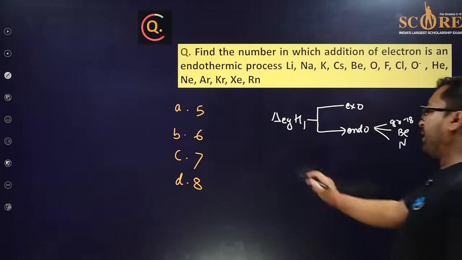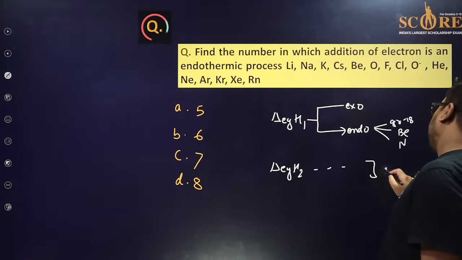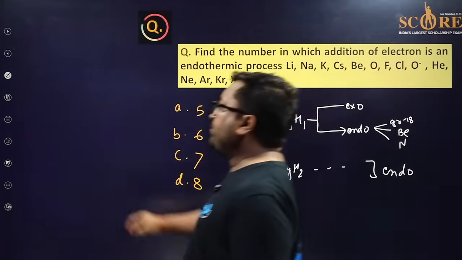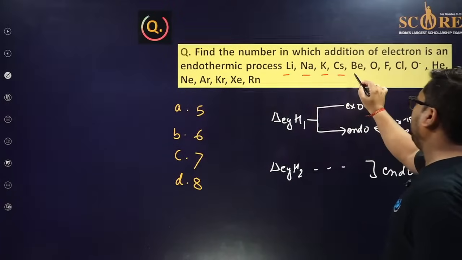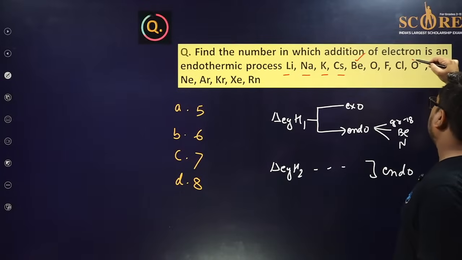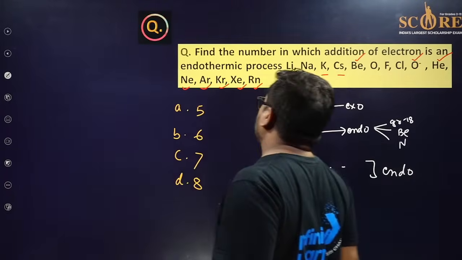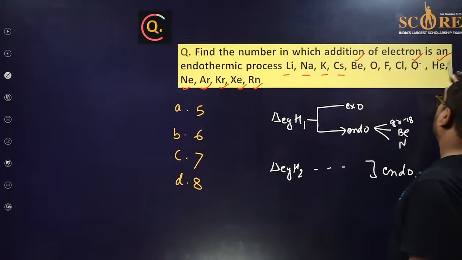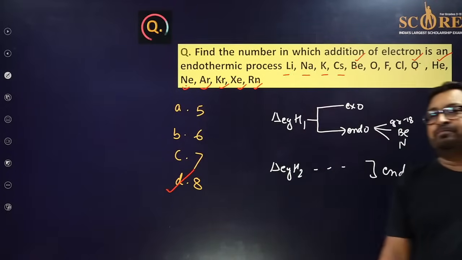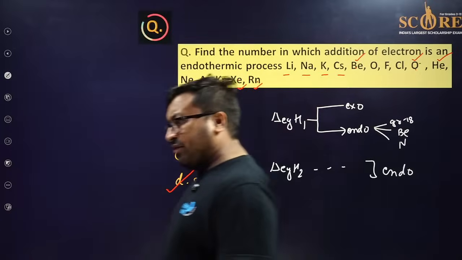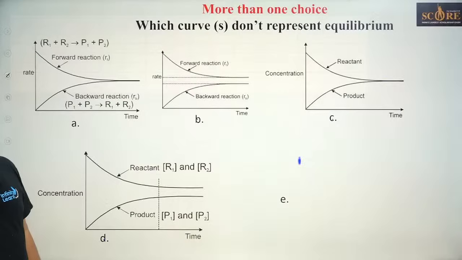Option number D. But second electron gain enthalpy, or third and onwards, is always endothermic. So if you add electrons, this is negative, negative, negative, negative, and this is positive, again positive, and all are positive. Xenon as well. So how many answers? 1, 2, 3, 4, 5, 6, 7, 8. You are right. Very good. Your fundamentals are very good. Clear. Let's move to the next question.